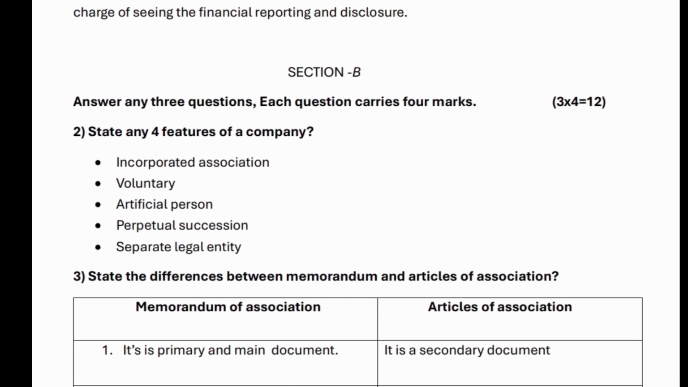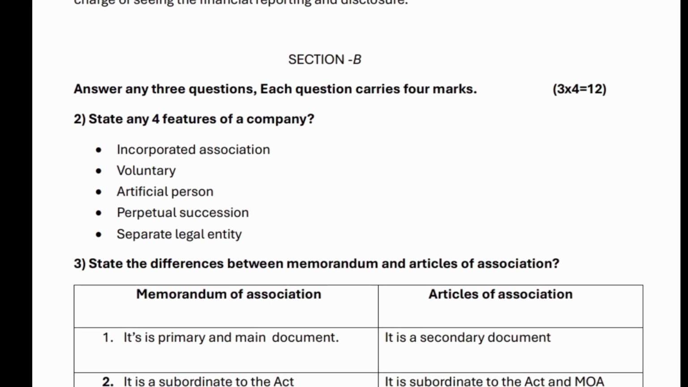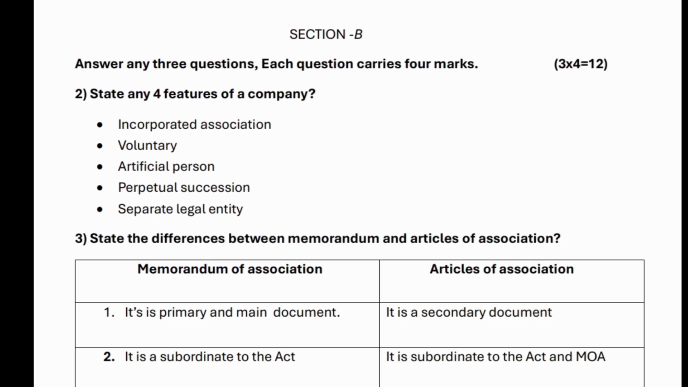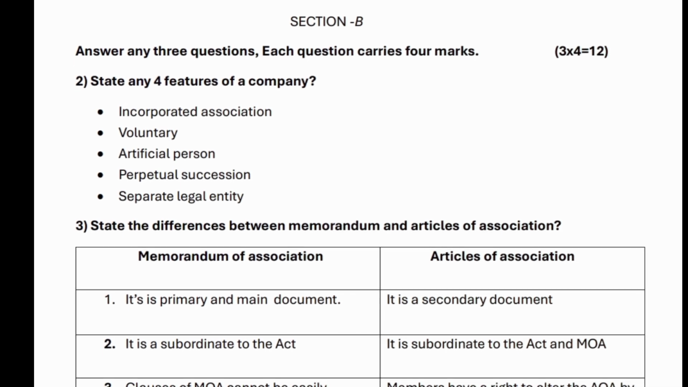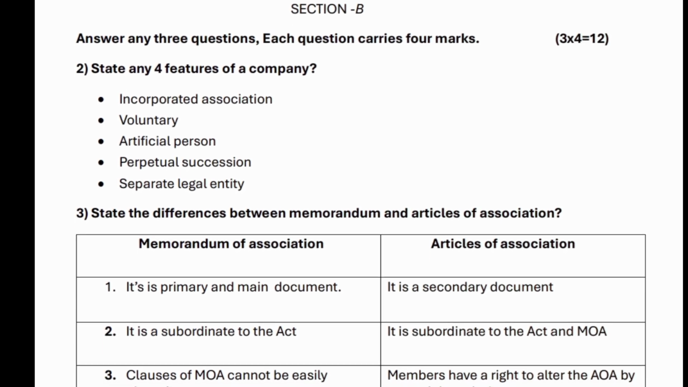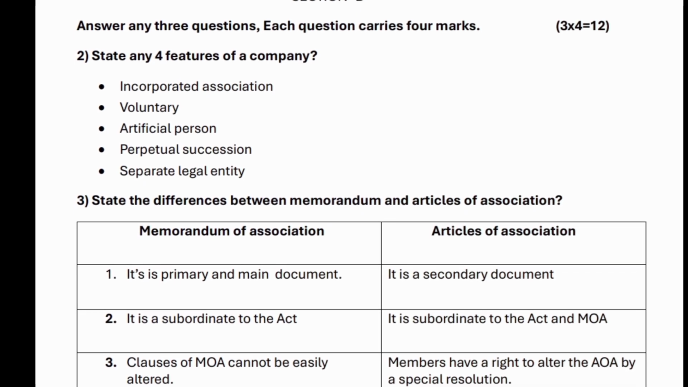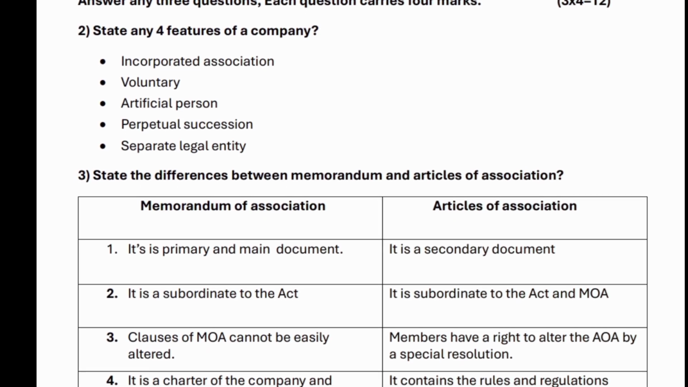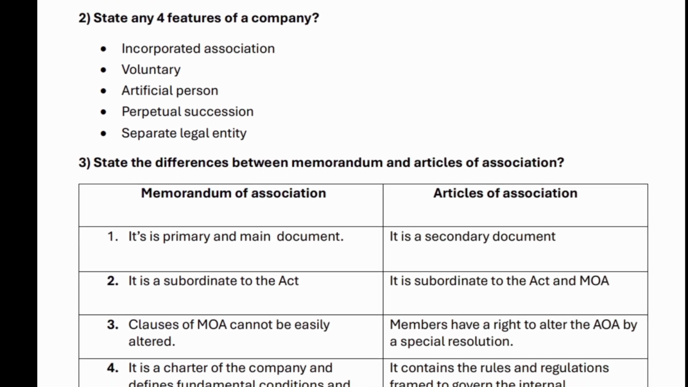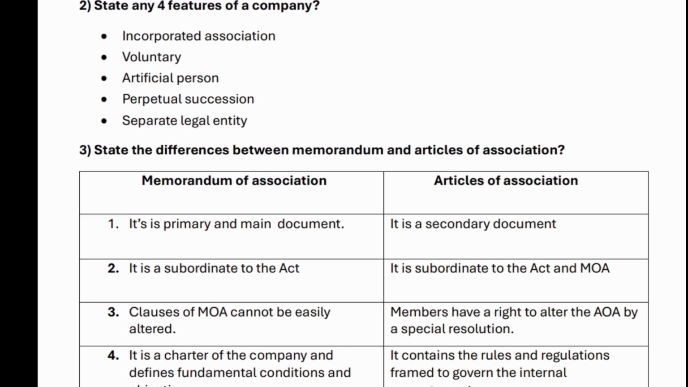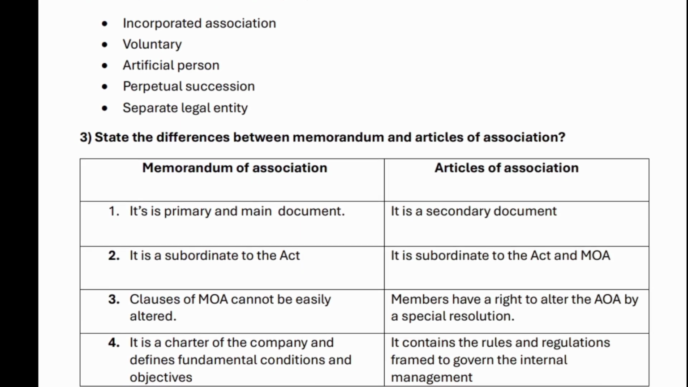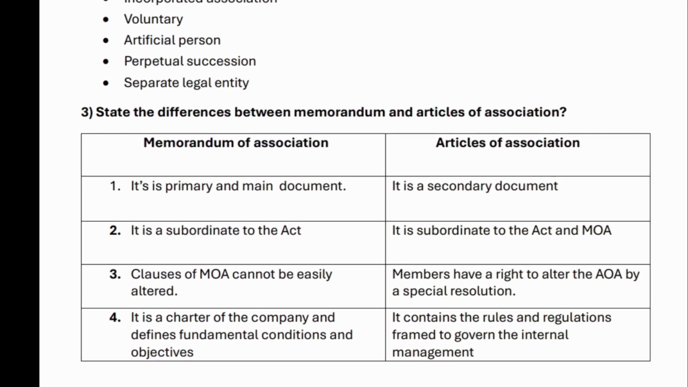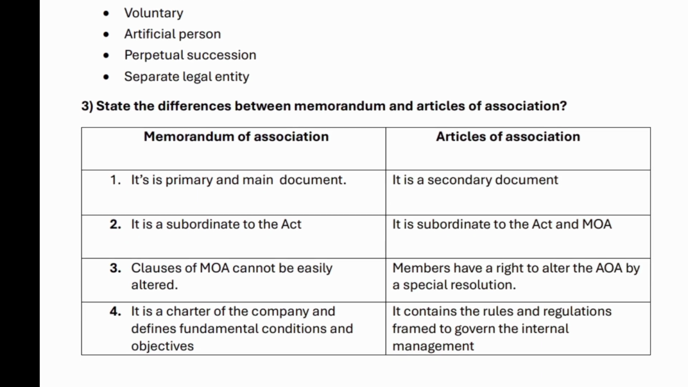3. State the differences between memorandum and articles of association. Memorandum of association, articles of association. 1. It is the primary and main document. It is a secondary document. 2. It is subordinate to the Act. It is subordinate to the Act and MOA. 3. Clauses of MOA cannot be easily altered. Members have a right to alter the AOA by a special resolution. 4. It is a charter of the company and defines fundamental conditions and objectives. It contains the rules and regulations framed to govern the internal management.